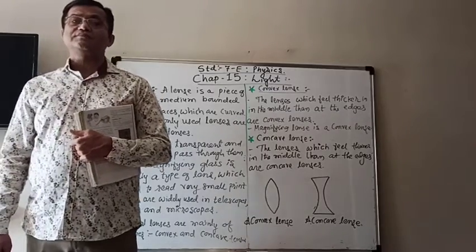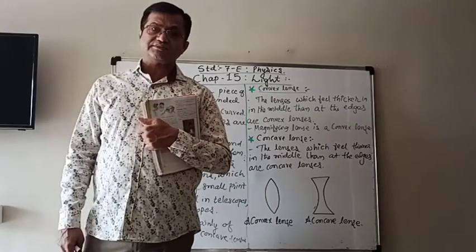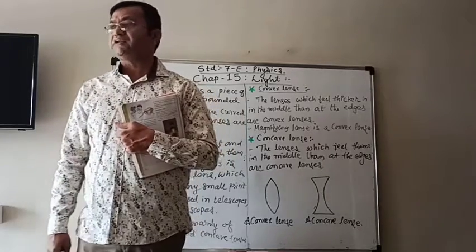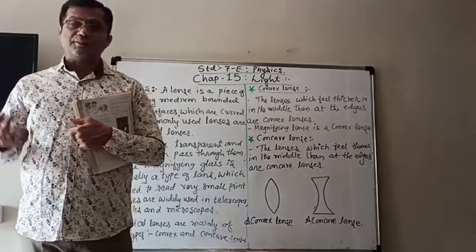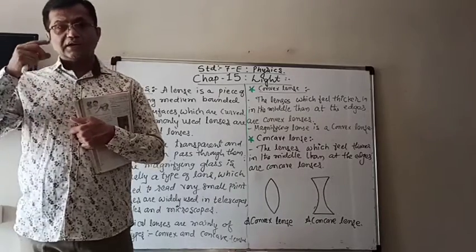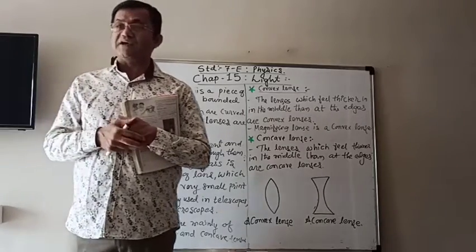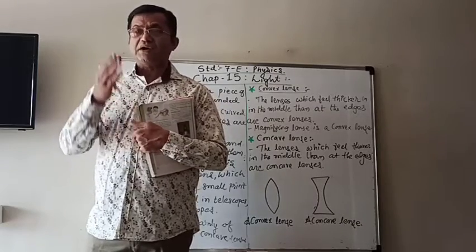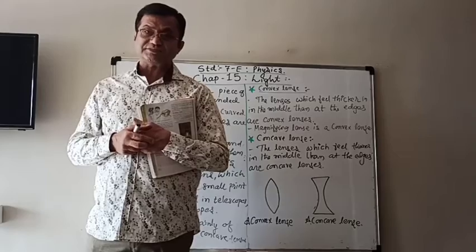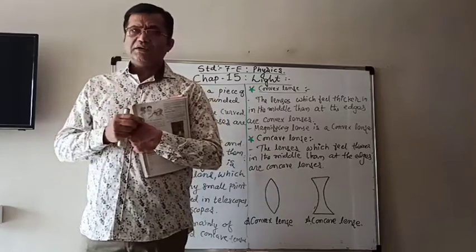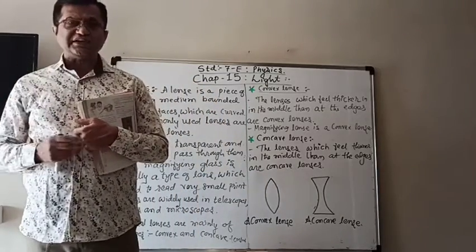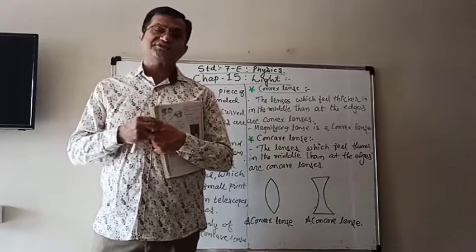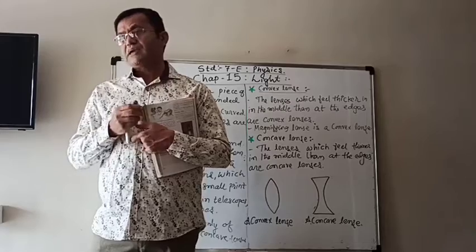These are also different types of lenses, about which you will learn in higher standard, which type of defects can be there in our eyes and which can be cured by using the particular type of lenses. So the lenses are used in the spectacles, in the cameras and telescopes, microscopes, etc.